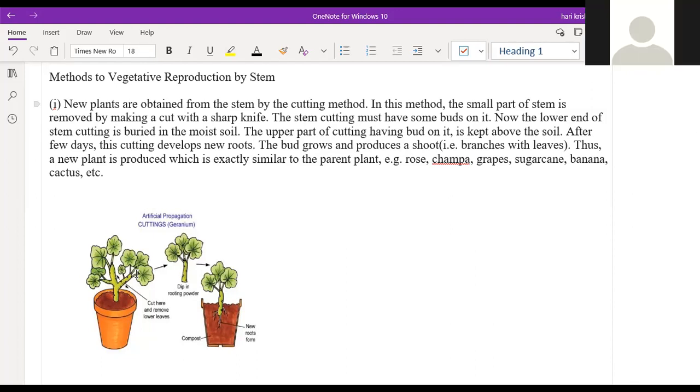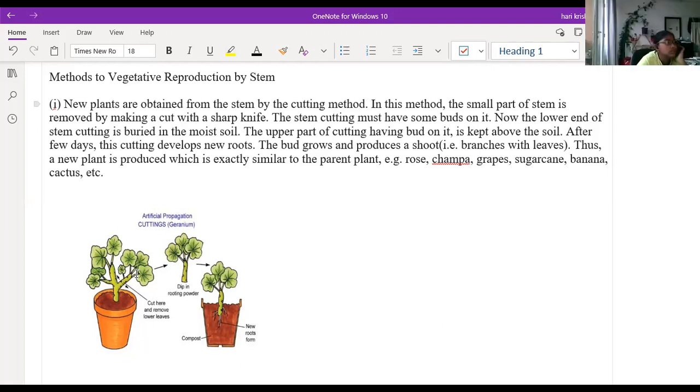Okay. So in the case of vegetative reproduction, what is there? You can see it in the diagram. So first we'll take the plant. We'll cut the plant at the node region. When you cut the plant in the node region, wherever the axils or the buds are there, we'll cut that plant in that region. Again, we'll keep that branch or sub-branch of the plant in the soil. So wherever these nodes or the axils are there, from there again new roots will develop inside the soil and the plant will grow further.